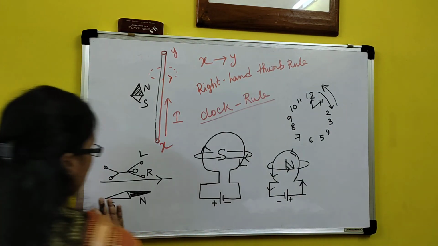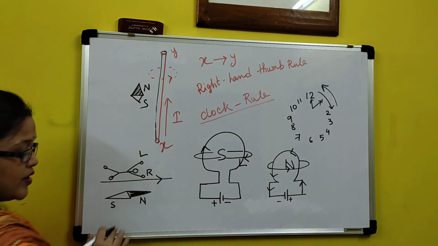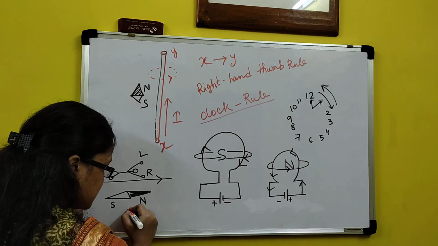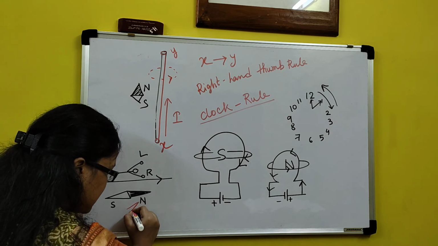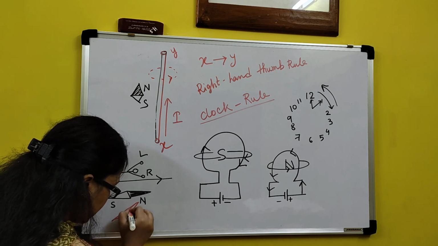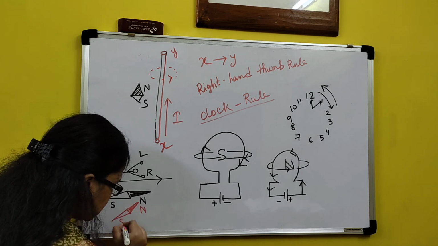Means this was the position of the compass when current flow had not started. Now when the current flow starts, this will be the deflection of the compass. The compass is right now like this. This is north, this is south.